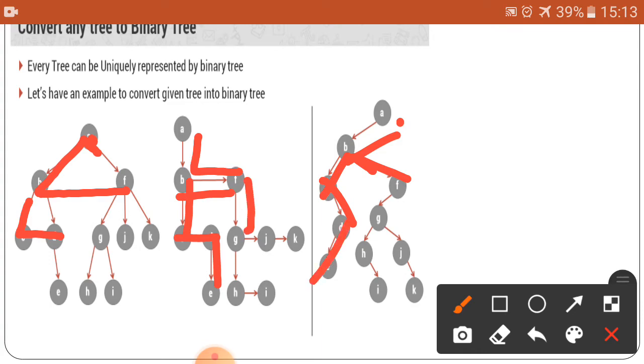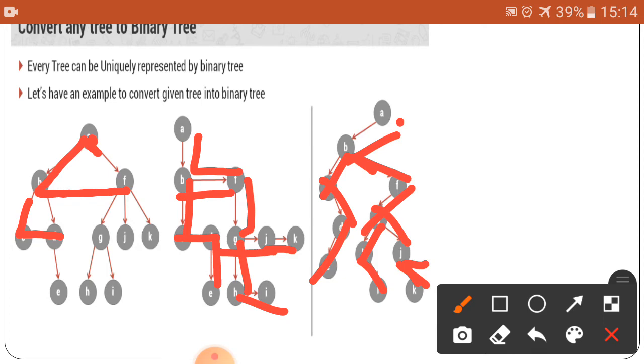Then here also, F will go downwards towards G, so that will be left, and that's right side, so this will be right side. And below G comes H, so that will go towards the left side of this, and at H, the right is coming, so here it will go towards right, and at J there is a horizontal position, so it will go towards right. So this is the way.